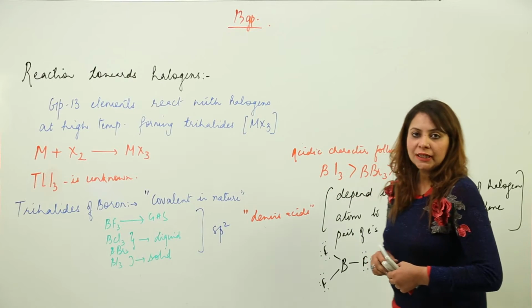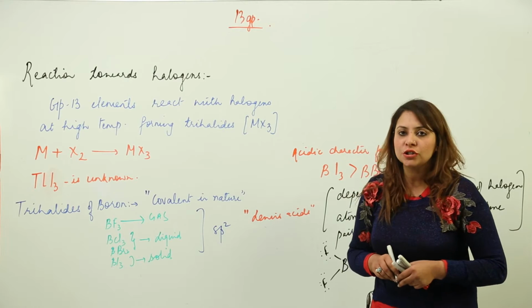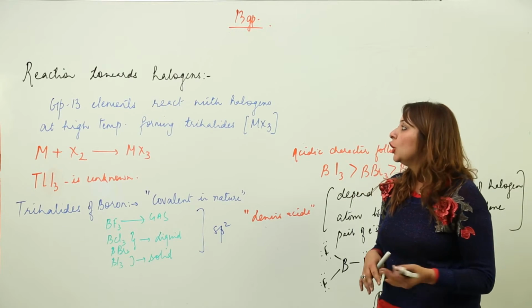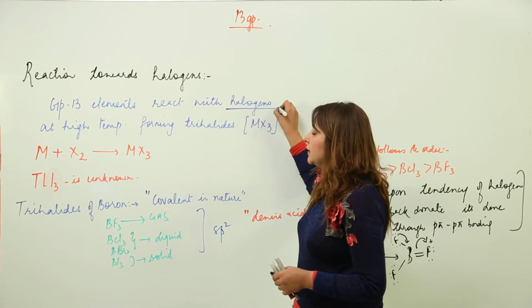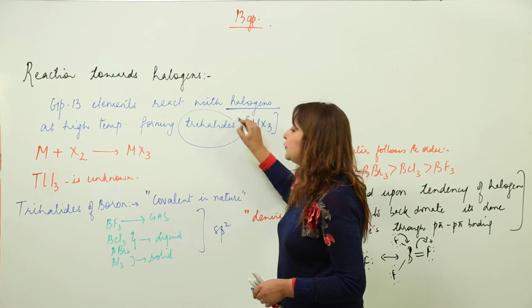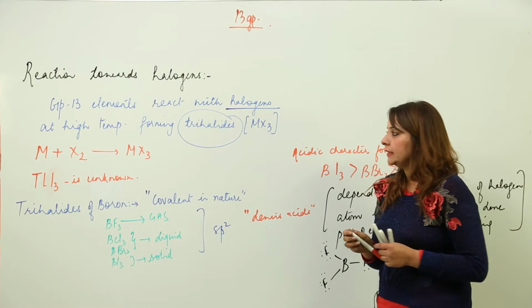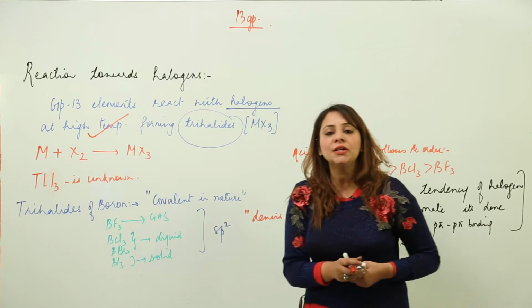Now we are going to see the chemical reaction where the group 13 elements react with the halogens. That means fluorine, chlorine, bromine and iodine. What we have seen is that group 13 elements react with halogens and form their respective trihalides. That means they make use of their +3 valency, and the reaction occurs at high temperature. So the condition is high temperature.